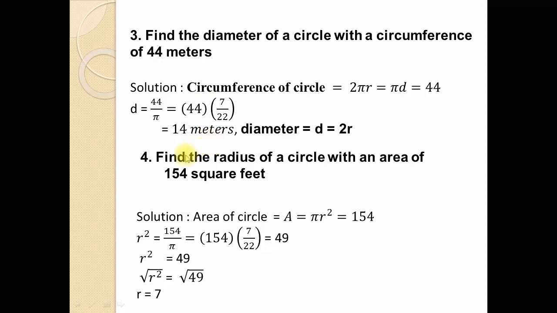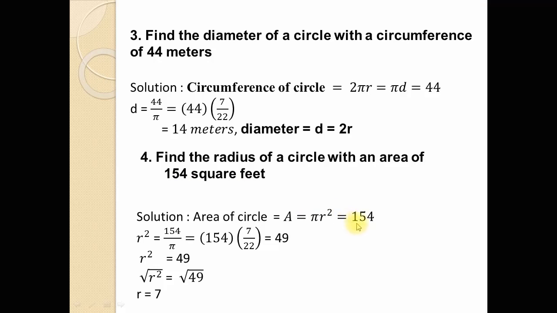Now another question: how to find the radius of a circle when the area of the circle is 154 square feet. So using the formula for the area of a circle, where A represents the area of the circle, and area is given by the formula pi r square, and in the question it is given that the area is equal to 154 square feet.